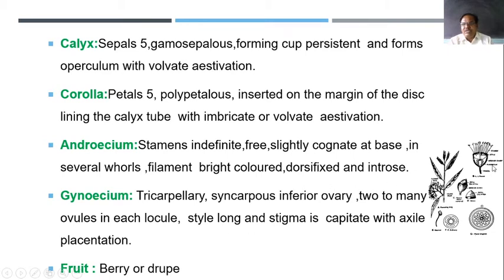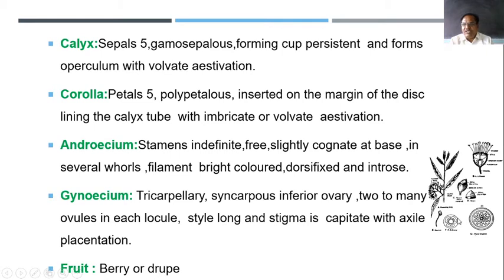Then the attachment of this one is not basifixed, but they are attached to the dorsal surface of this one, that is the dorsal side, so it is known as dorsifixed, and slightly curved inside, so it is known as introrse.